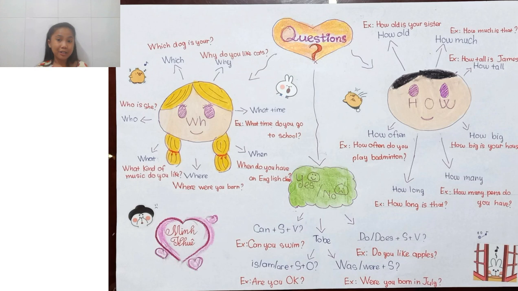Next we have how much. How much is used to ask prices, or how much something is. Much is a word that you should remember. It's used for uncountable nouns, like how much is that t-shirt? Or how much sugar do we need? Next is how tall. How tall is James? How tall are you? How tall am I?